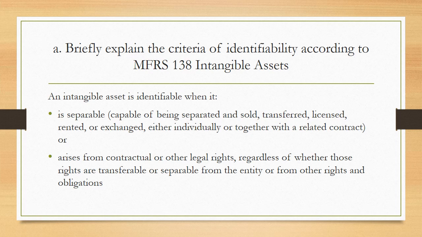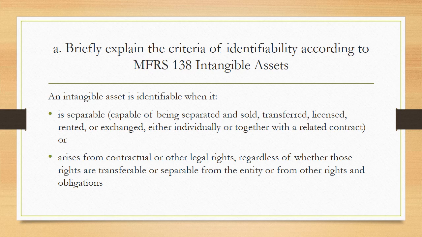So for this question, the criteria of identifiability, there are only two of them. The first one: an intangible asset is identifiable when it is separable. It means that this intangible asset is capable of being separated and sold, including transferred, licensed, rented or exchanged, either individually or together with a related contract.